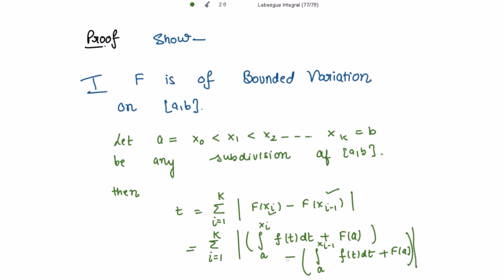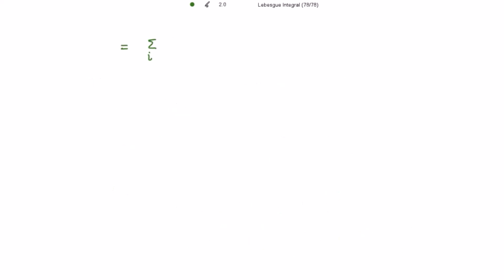Because there is a negative sign, these two cancel out, and this is equal to the summation i going from 1 to k of the mod of the integral from a to xi of f(t) dt minus the integral from a to xi minus 1 of f(t) dt.